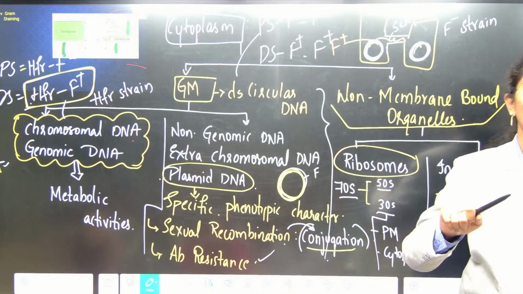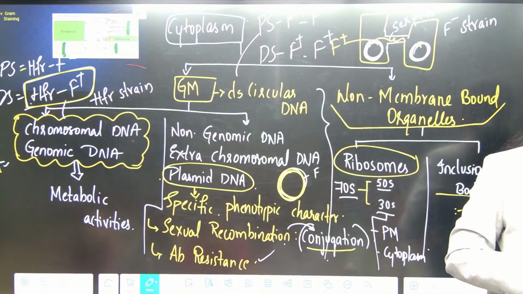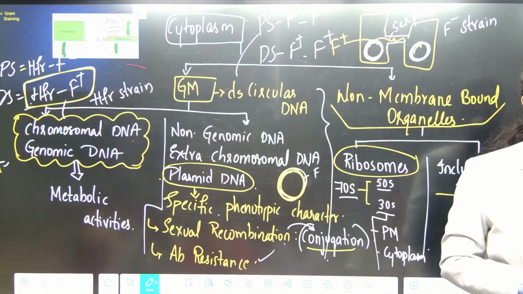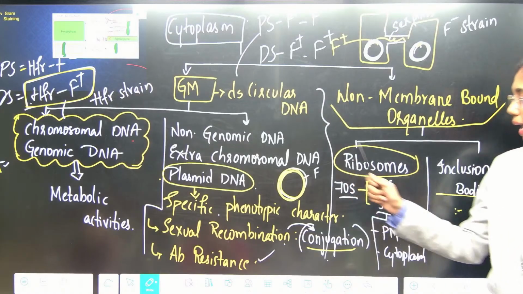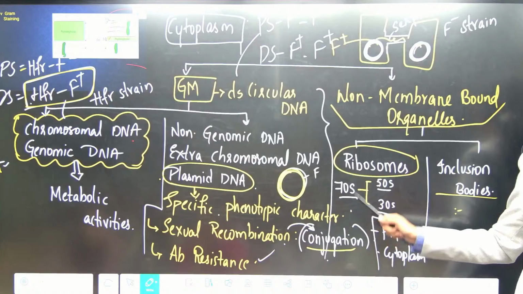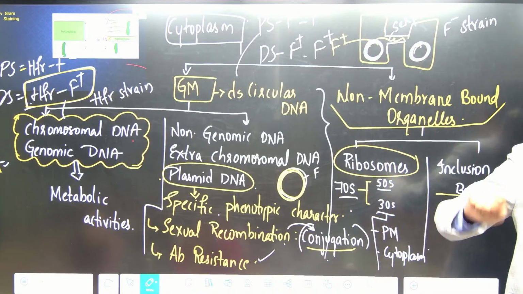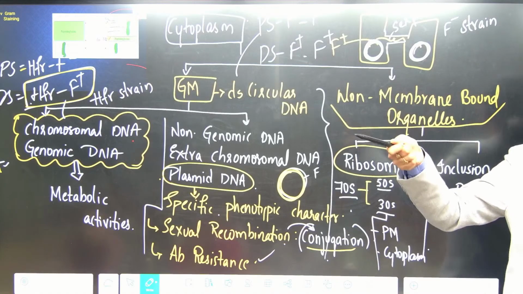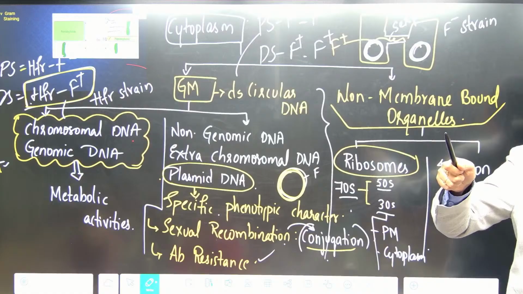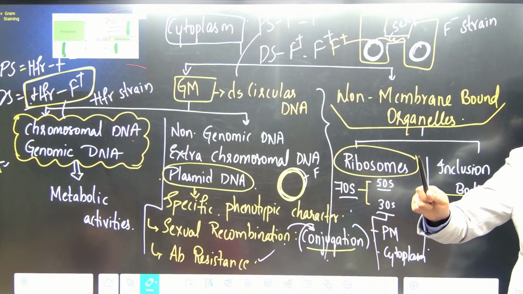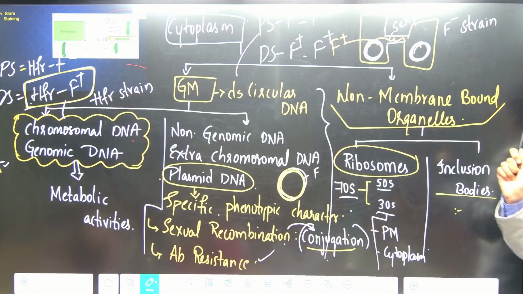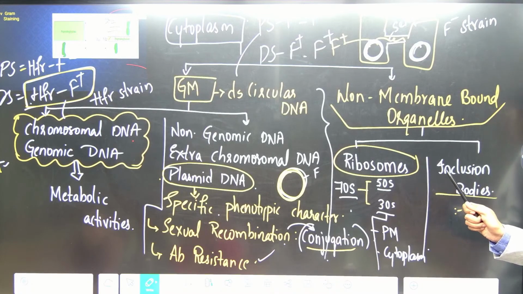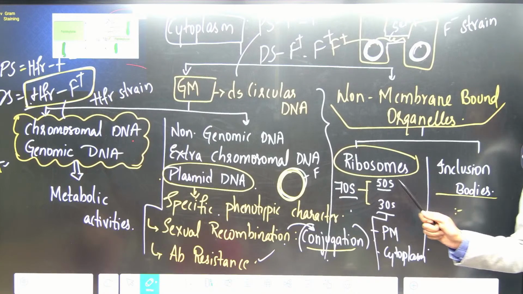Because even in eukaryotic cell, you have chloroplast and mitochondria. Inside chloroplast and mitochondria, what type of ribosomes are present? 70S. Remember, in prokaryotic cells, you have 70S ribosomes. In eukaryotic cells, you have 70S and 80S ribosomes. 80S are present in the cytoplasm of eukaryotic cells. 70S are present in chloroplast and mitochondria of eukaryotic cells. Clear, right? And you have to be clear on the subunits. What is the larger subunit and what is the smaller subunit.